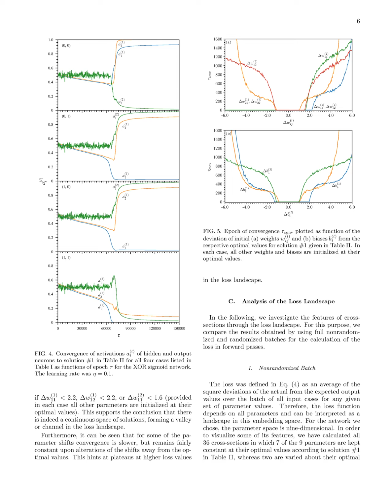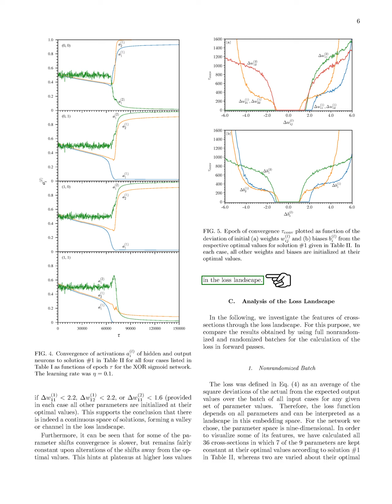Section summary. In this section, we demonstrate that a perceptron with a single hidden neuron cannot solve the XOR problem due to insufficient capacity, while adding a second hidden neuron allows for convergence, albeit requiring many epochs and influenced by the learning rate. We observe distinct phases in the optimization process, revealing that convergence dynamics are affected by the initial parameter settings and that a continuous space of solutions exists within the loss landscape, characterized by plateaus around optimal values.